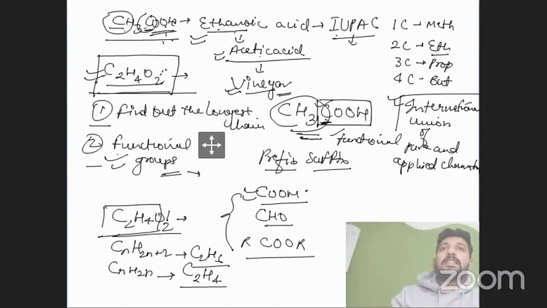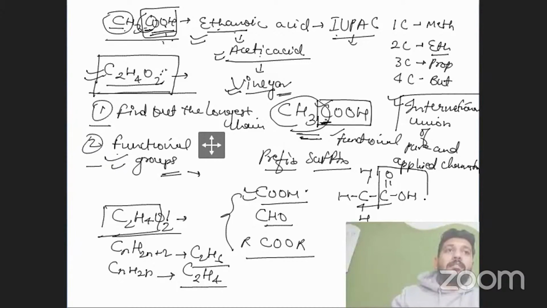We don't have the COOH group out here. If we draw the structure, we have this specific structure, like 2 carbon and the specific functional group right here.